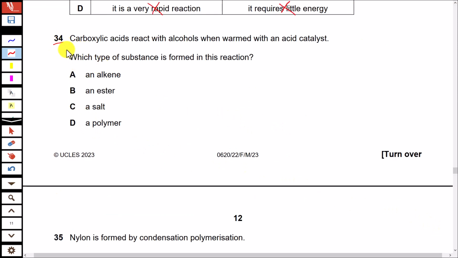Question 34. Carboxylic acids react with alcohols when warmed with an acid catalyst. Which type of substance is formed in this reaction? That is ester. Carboxylic acids and alcohols are reacted together to produce an ester.